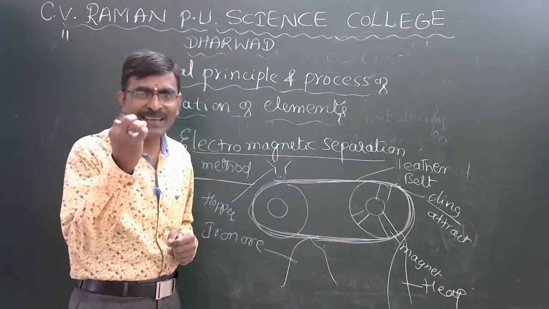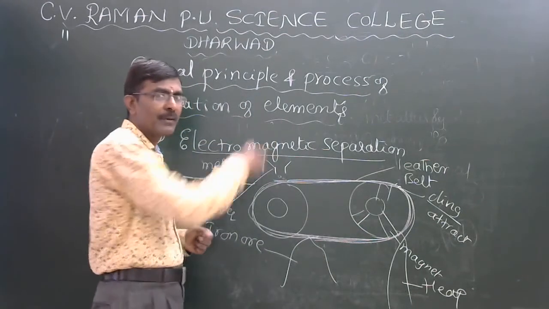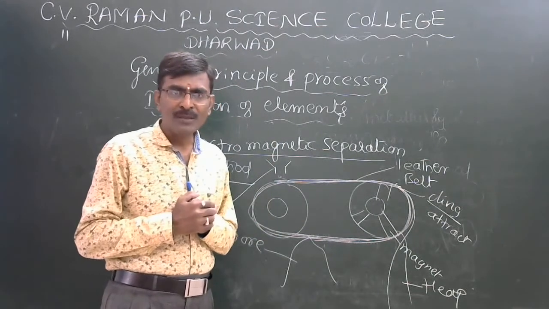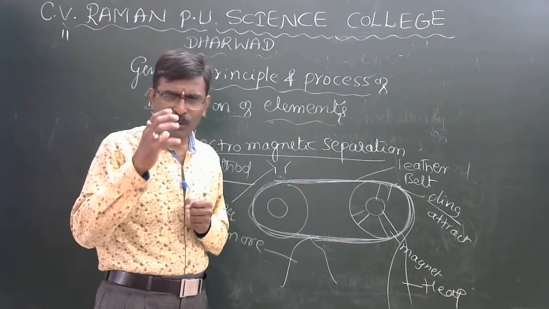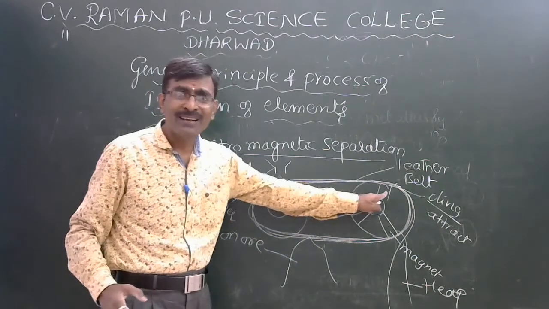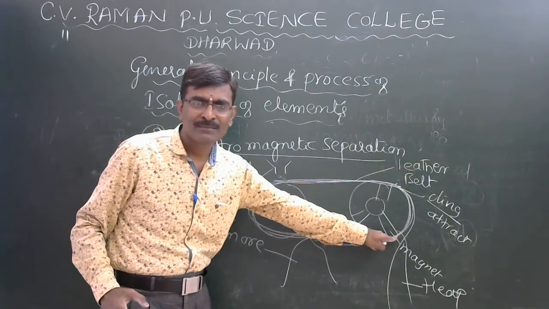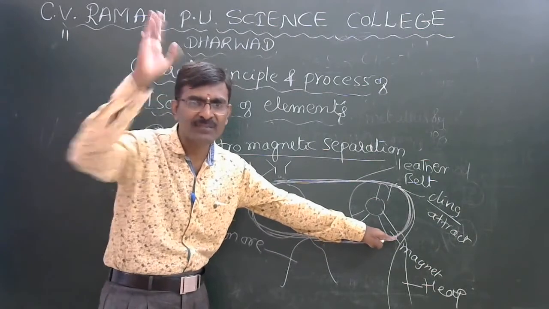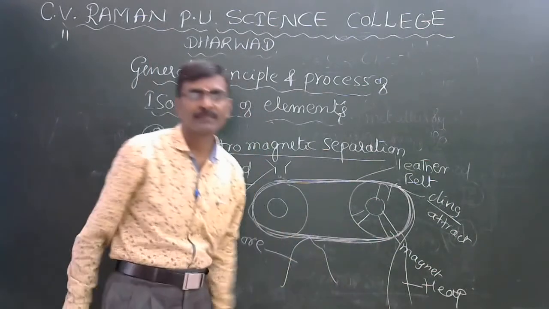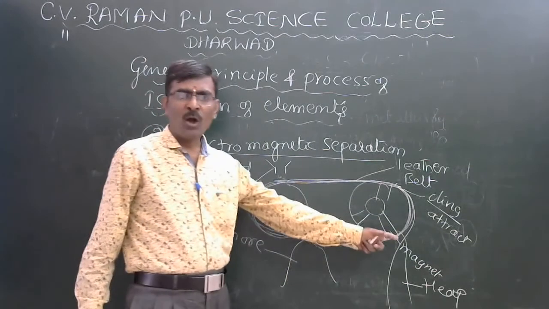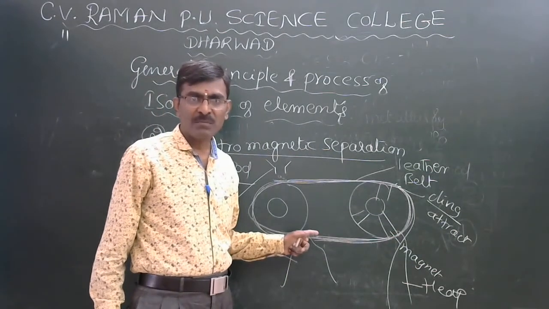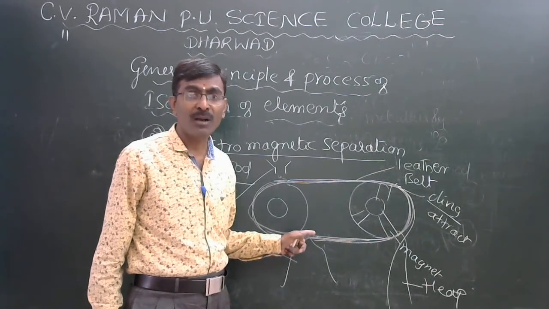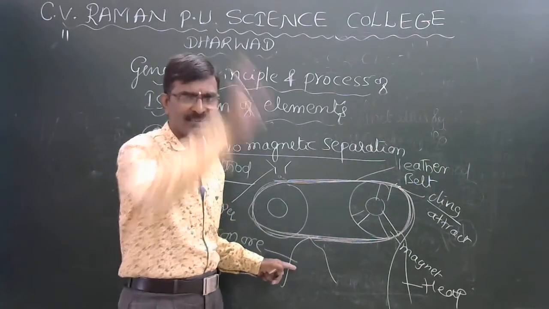When the finely powdered ore is dropped into the hopper, the powder moves along with the belt. The iron particles with magnetic property cling to the leather belt. The unwanted non-magnetic particles cannot be attracted and fall down to form a heap. Where the attraction power is less, the magnetic or iron particles fall down in another heap, a long distance away.